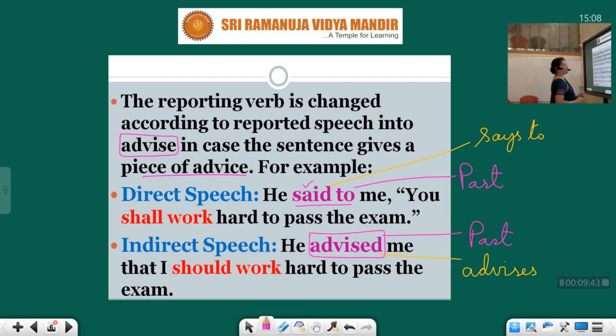So because it is a past tense, here you have used past tense, and here also you have used past tense. Shall will become should. He advised me that I should work hard to pass the exam.